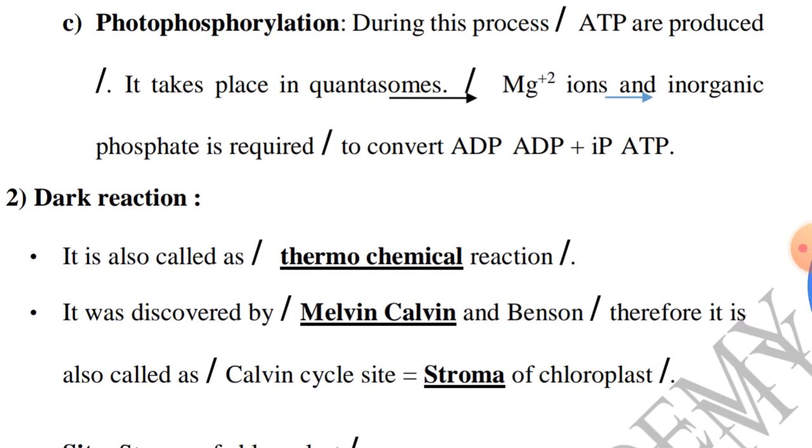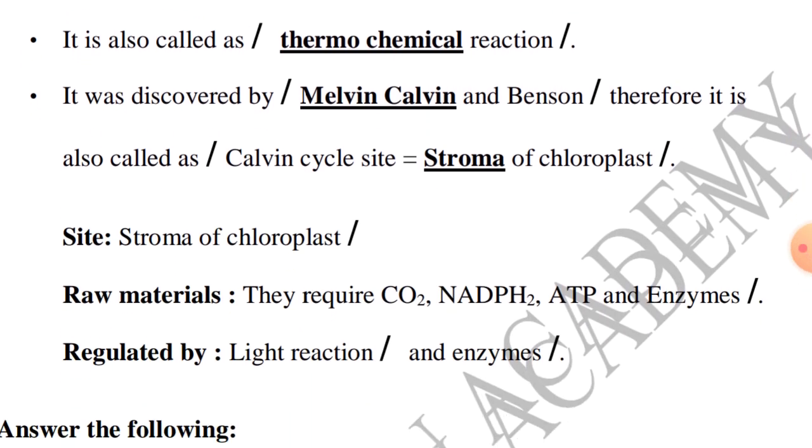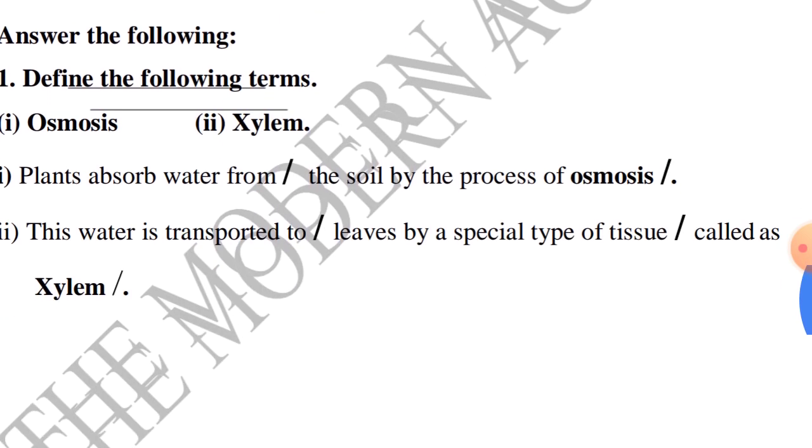Dark reaction. It is also called the thermochemical reaction. It was discovered by Melvin Calvin and Benson. Therefore, it is also called the Calvin cycle. Site: stroma of chloroplast, because the dark reaction of photosynthesis takes place in the stroma. What do they require? They require carbon dioxide, NADPH, ATP and enzymes. It is controlled by light reaction and enzymes. So these are the questions.